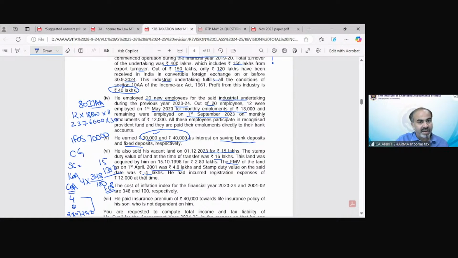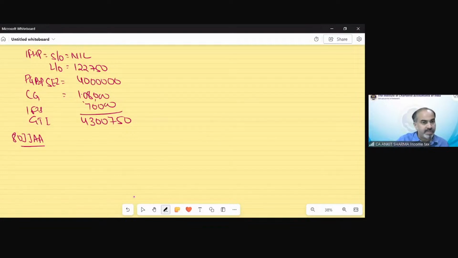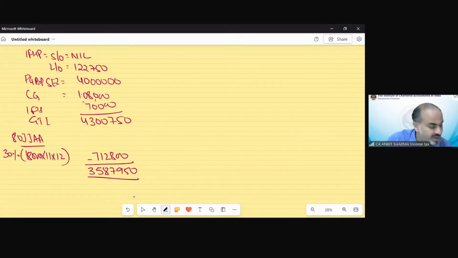That would come to 2376000, and we can claim 30% of it, that is 7,12,800 rupees. So that would be 30% of 18,000 into 11 months into 12 employees, 712,800. That is the only deduction we can claim. After that, my TI would be 3587950. Clear? Now, we need to find out income as per the optional tax regime.